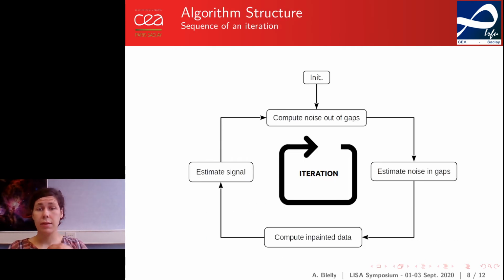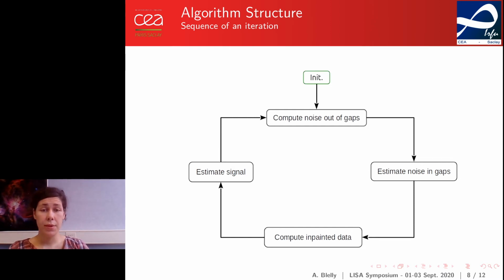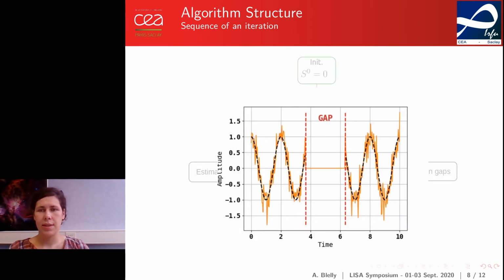Let's now take a look at the resolution process. As I explained before, the algorithm will alternate between estimating the noise in the gaps and estimating the global signal. We first initialize the algorithm. Since we do not have any information on the signal, we set it to 0.